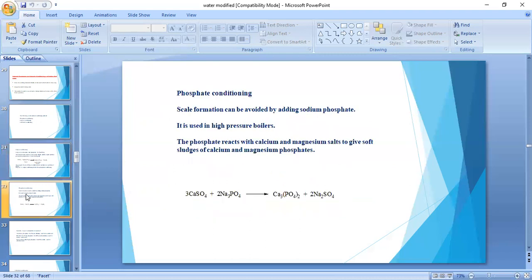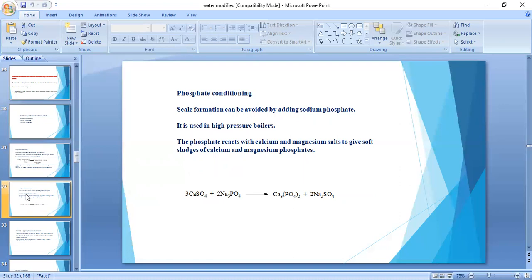Next, phosphate conditioning. Scales and sludges, as already mentioned, are formed because of dissolved salts present in the boiler water. In phosphate conditioning, scale formation can be avoided.